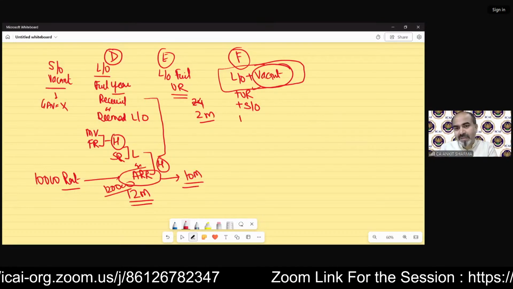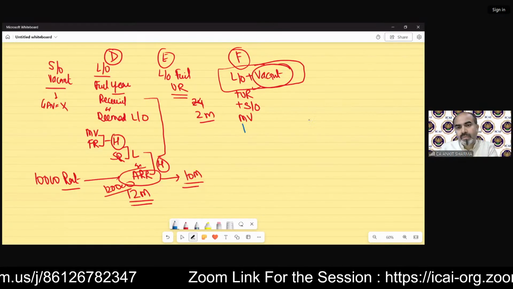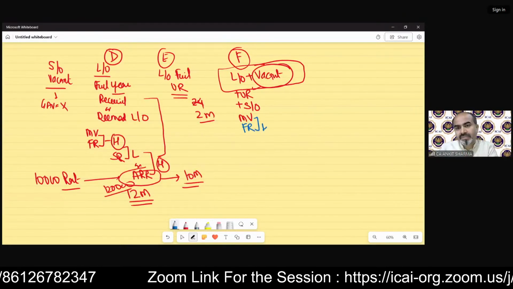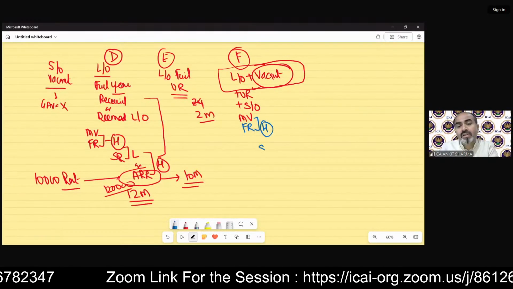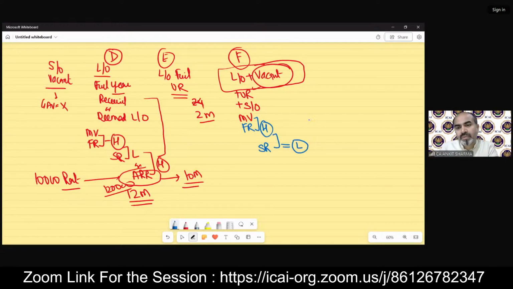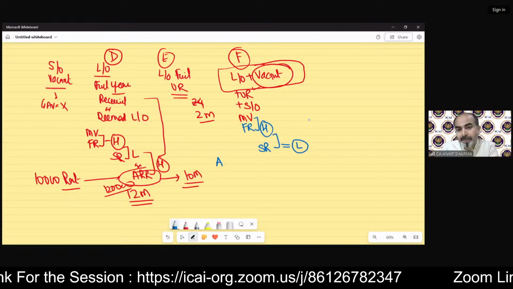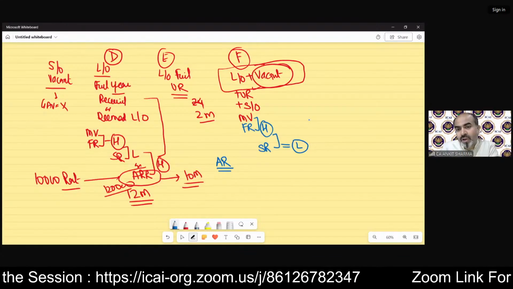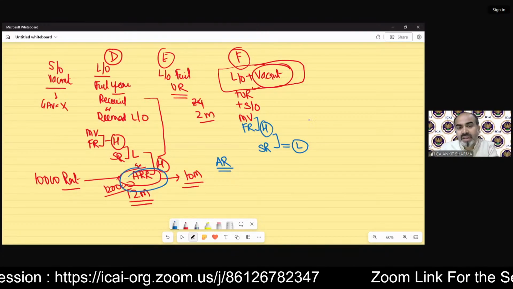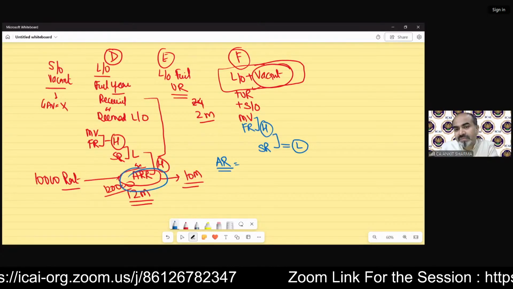Step 1 is the same: municipal value, fair rent, higher; standard rent, lower. But now things will change. This lower value will now be compared with the annual rent, not ARR. That means the full 12 months' rent should be taken first.